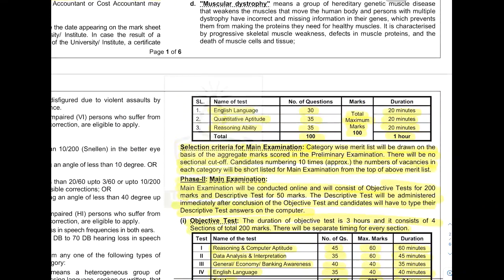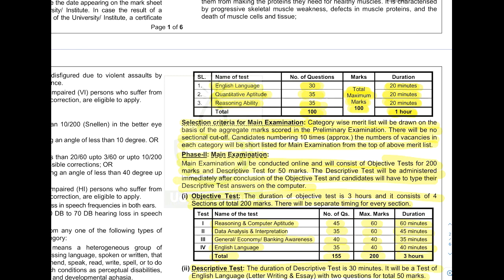Timing cutoff is there. The first one is English language, 30 questions, 20 minutes. After that, the second section, quantitative aptitude, 35 questions, 20 minutes. After that, reasoning ability, 35 questions, 20 minutes. So total maximum marks are 100, and the time given to you is 60 minutes. Aggregate time is 1 hour. Total questions are 100 and 1 hour time is given. Sectional cutoff of time is 20 minutes.